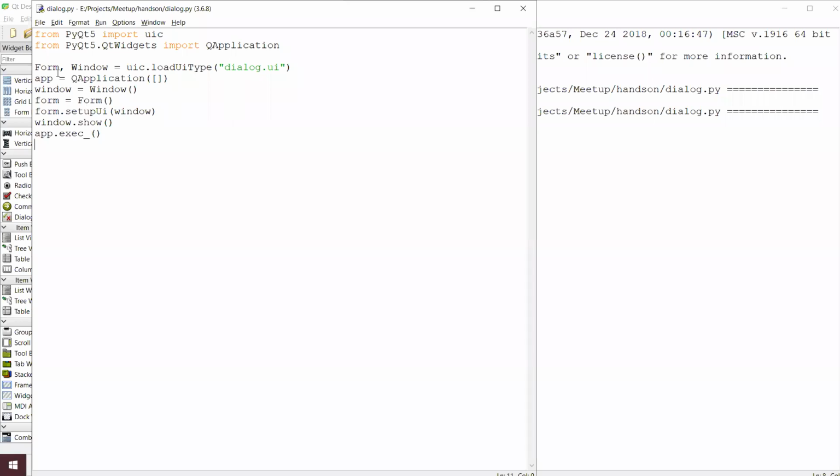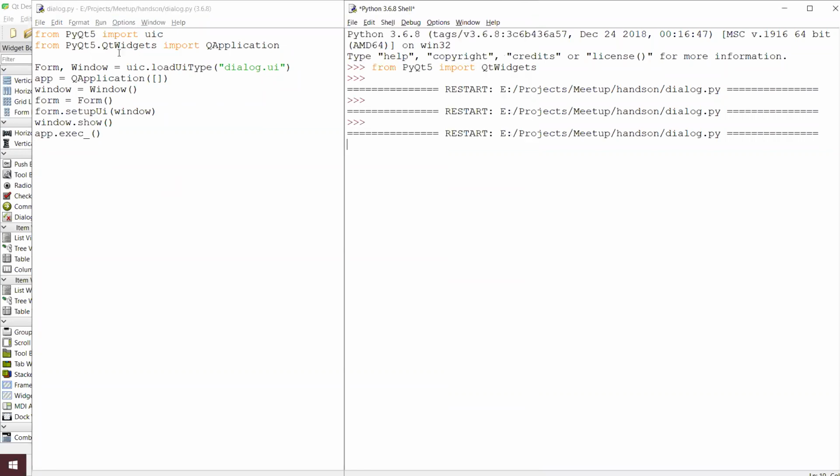And with respect to the form, we are attaching that window over here, so that we will be getting the events, the event handling like slots and signals, that we will see at a later time. And once we are done with loading and setting up the UI, we start the application, and with that we are able to see whatever was designed in dialog.ui in our application over here.